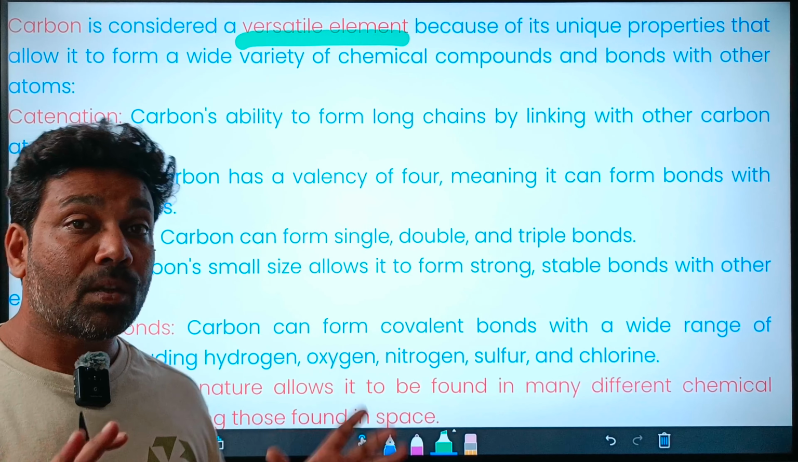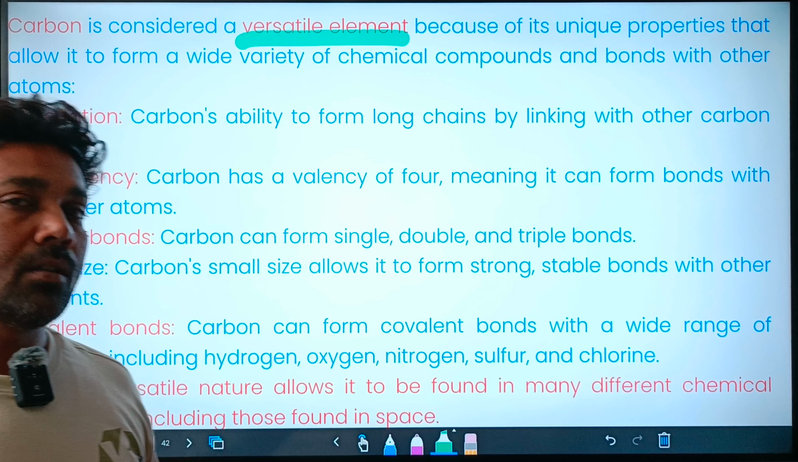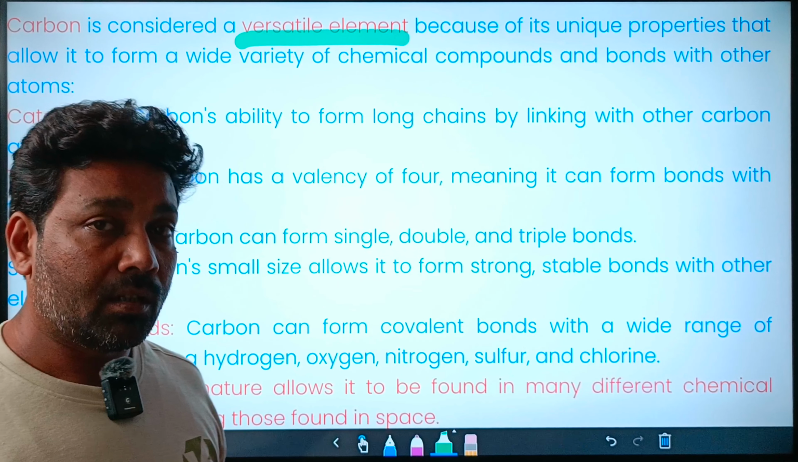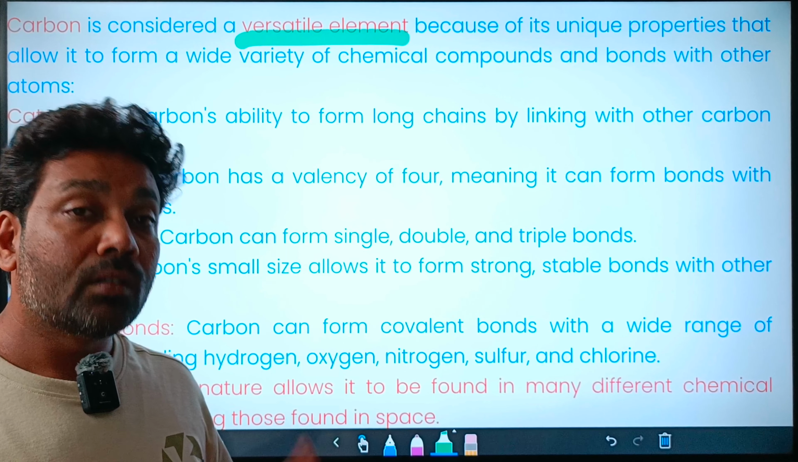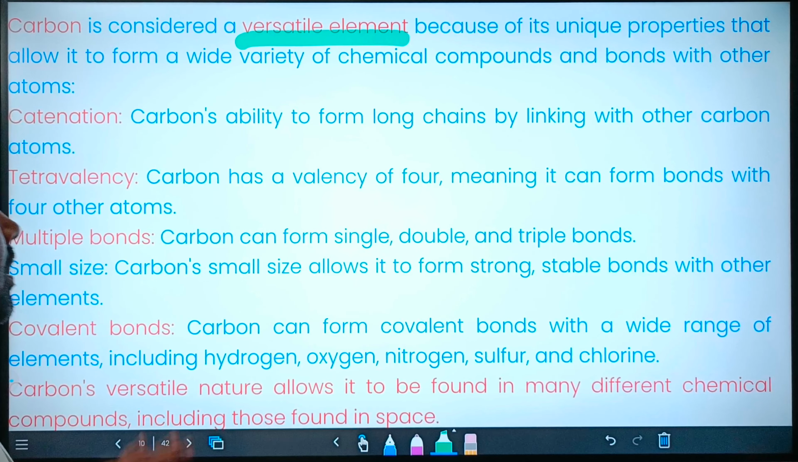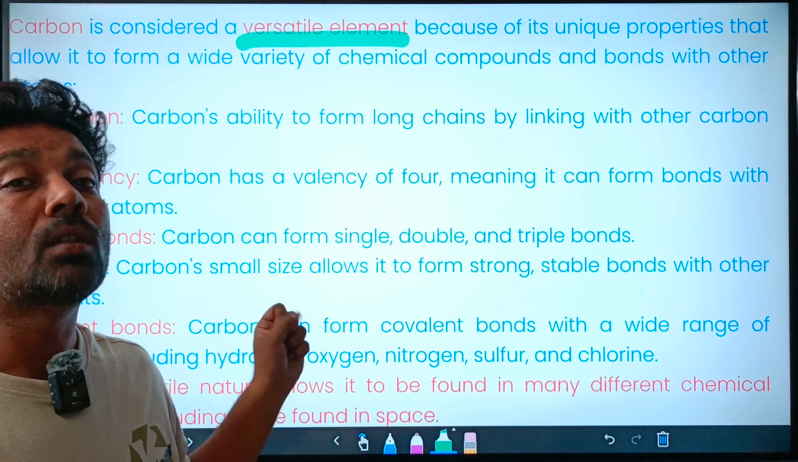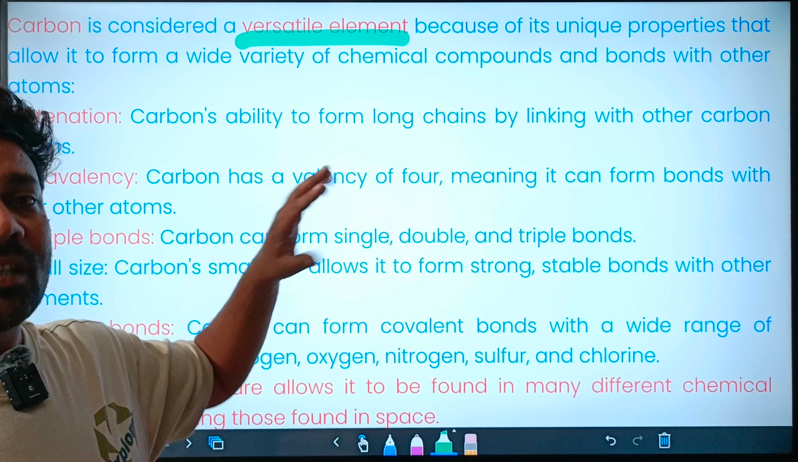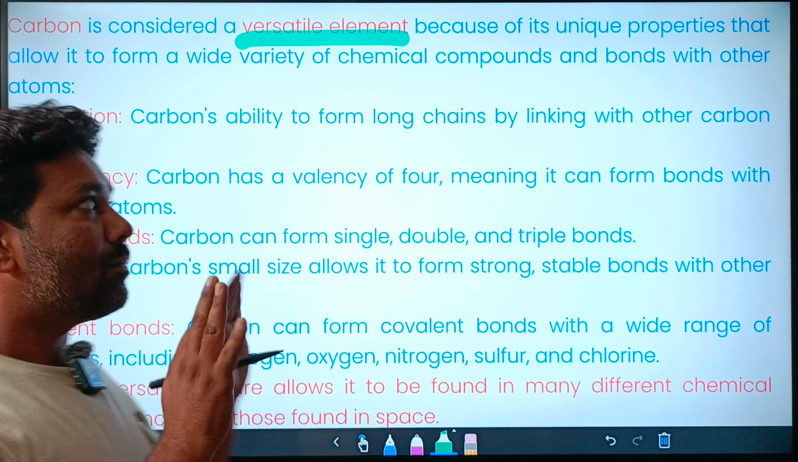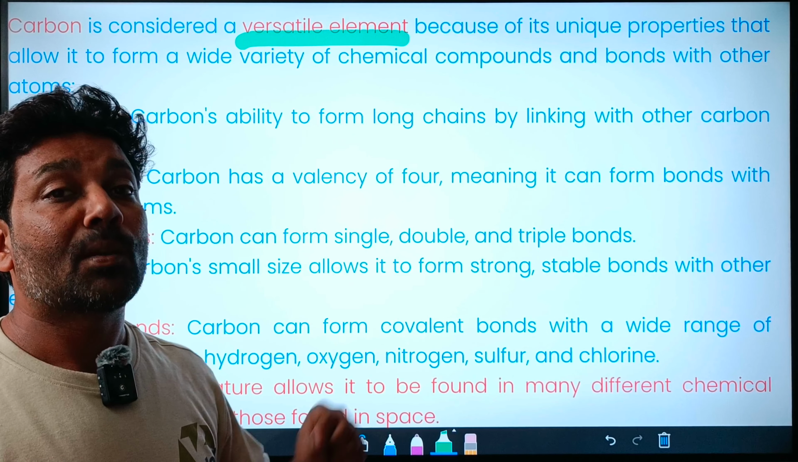So, what is so special about the carbon? What is the versatile nature of carbon? Let's understand the carbon, so that we may further understand all organic compounds. Versatile nature means some unique properties that have been given to the carbon. Let us see what those unique properties are that make carbon a special element.